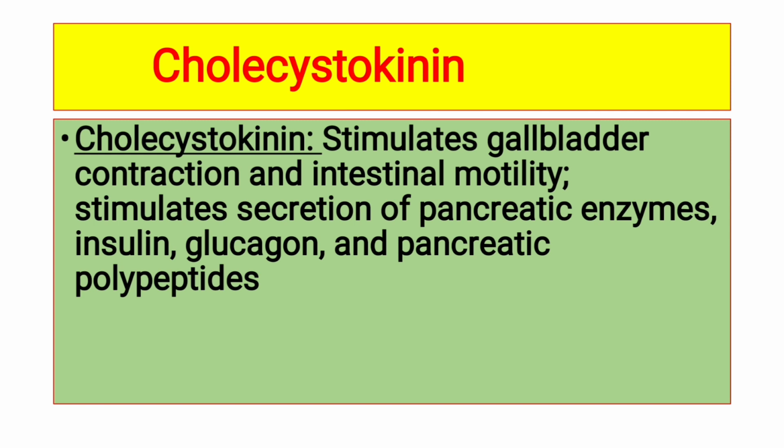cholecystokinin. Cholecystokinin stimulates gallbladder contraction and intestinal motility. It stimulates gallbladder contraction to release bile, and also increases intestinal motility. It stimulates secretion of pancreatic enzymes, insulin, glucagon, and pancreatic polypeptide. So the function of cholecystokinin is to stimulate the secretion of pancreatic enzymes, insulin hormone, glucagon hormone, and pancreatic polypeptide. So these are the functions of cholecystokinin, and it also stimulates gallbladder contraction and intestinal motility.